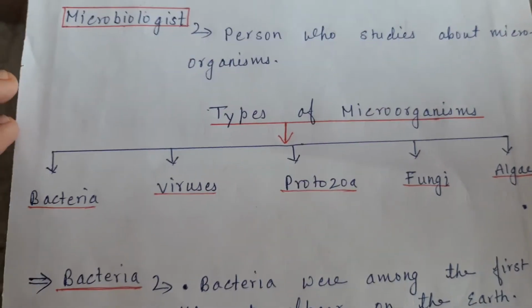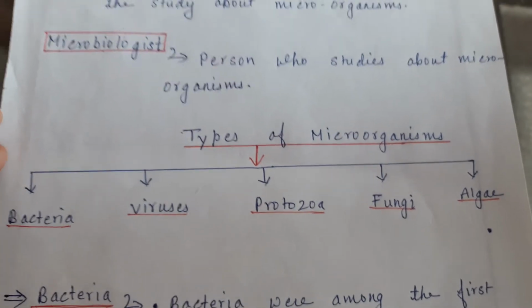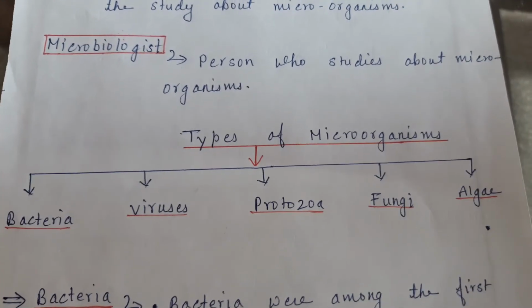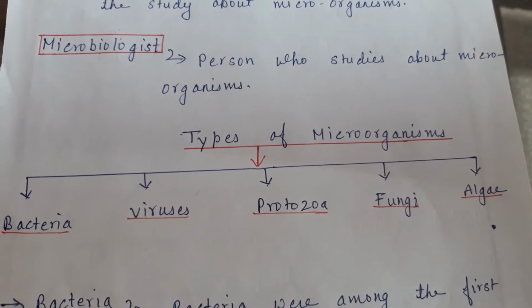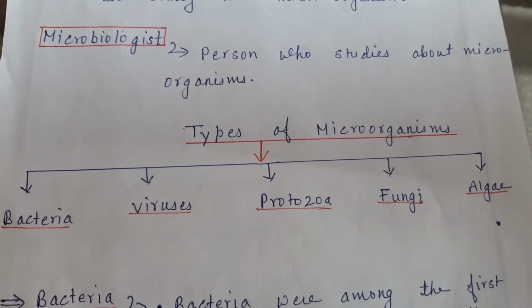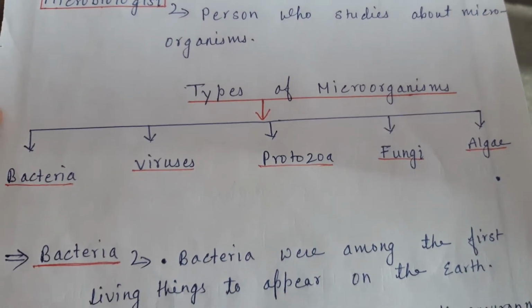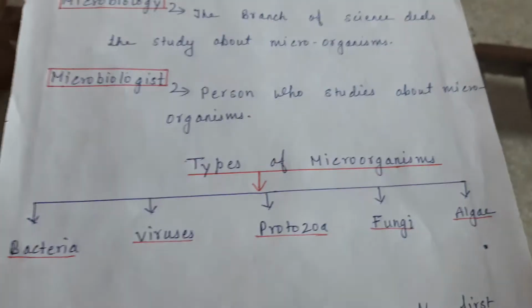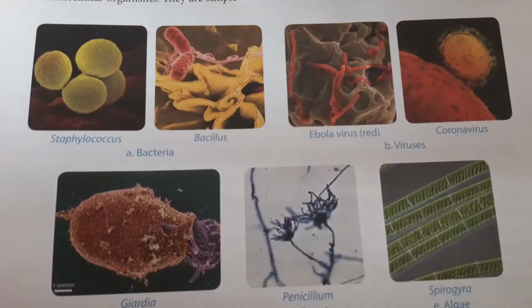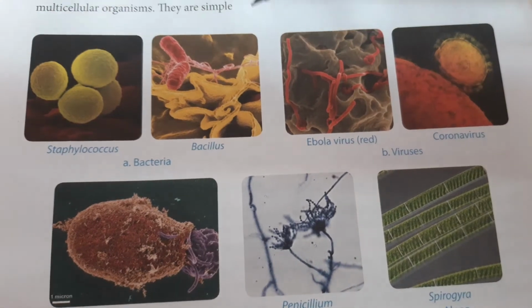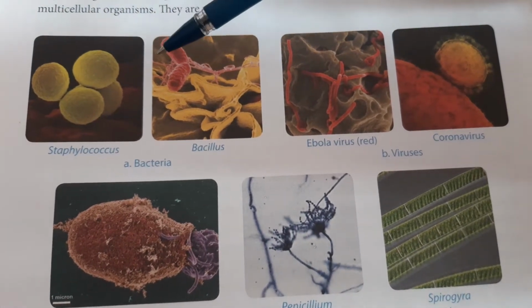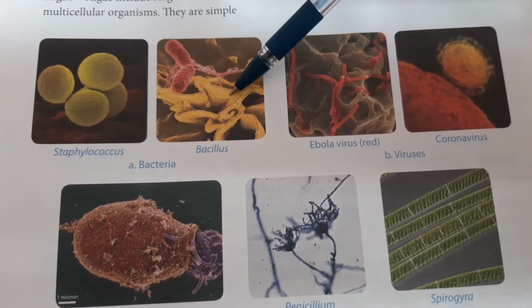Now, types of microorganisms. Actually, there are five major groups of microorganisms. They are bacteria, viruses, protozoa, fungi, and algae. I will show you some diagrams of different types of microorganisms. This is a diagram of bacteria, Streptobacillus and Bacillus.